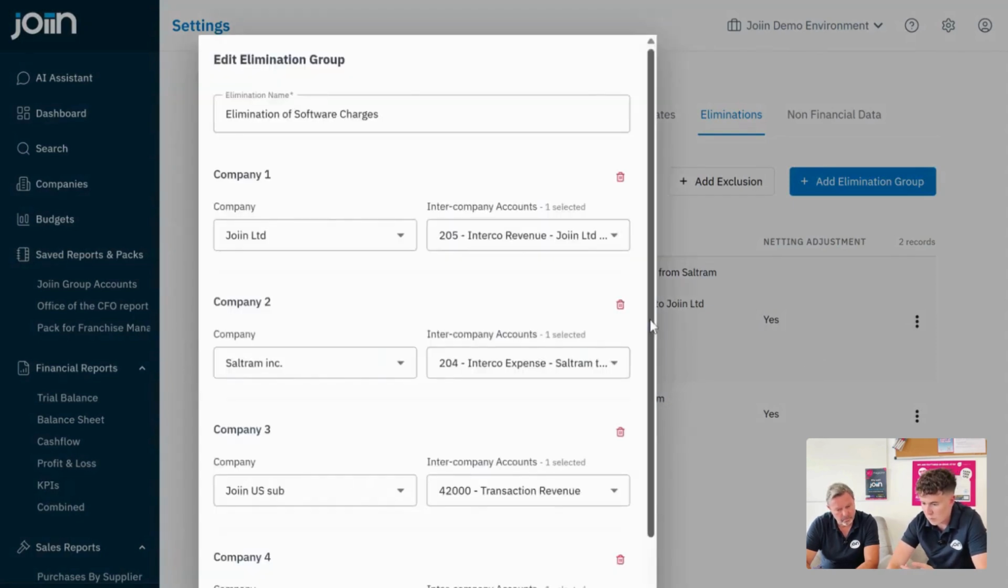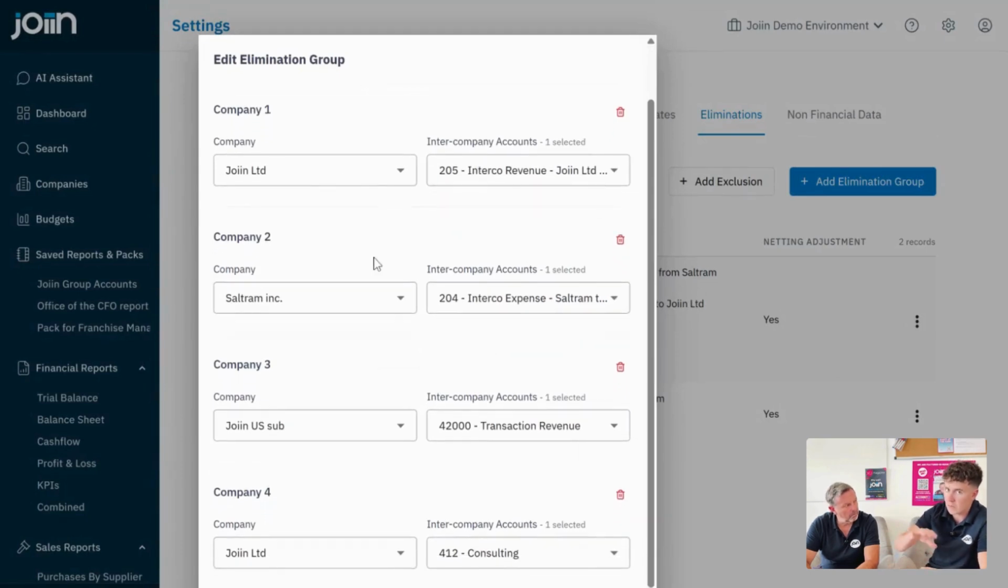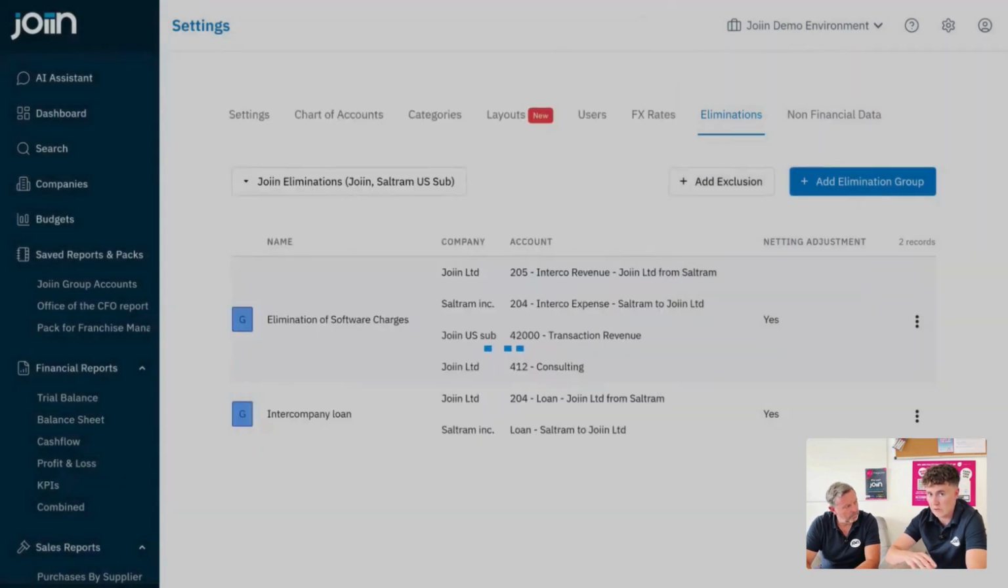So as you can see, we've got multiple entities and multiple eliminated accounts, which we've grouped into one place, and we said this is part of the same elimination structure. And we can also add this little netting adjustment at the end, which will tell Joiin, look, I'm happy with these ones, they net off against each other, manage any FX differences for me as well. So let's go and have a look at what that looks like on the actual reports now.